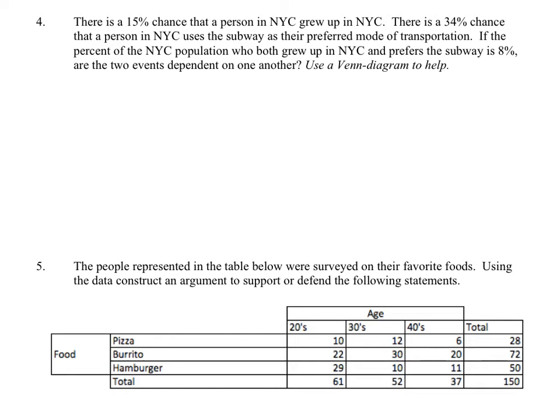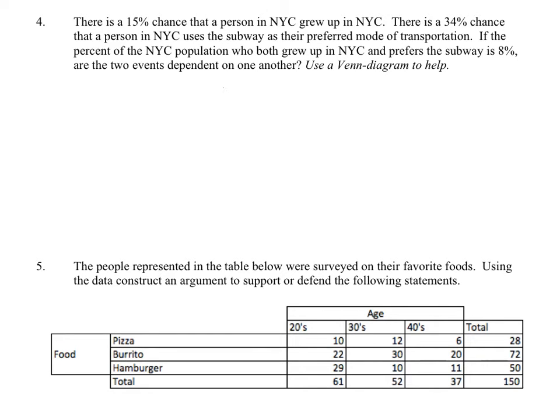And in this case, we're dealing with a situation where we have a 15% chance that a person in NYC, New York City, grew up in New York City. There's a 34% chance that a person in New York City uses the subway as their preferred mode of transportation.